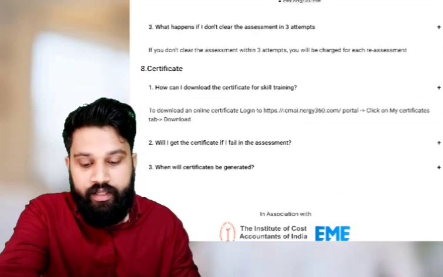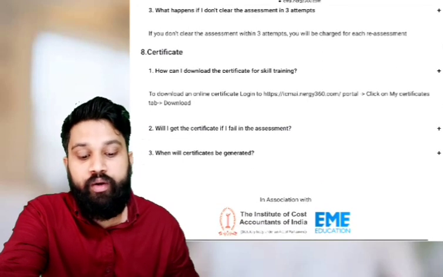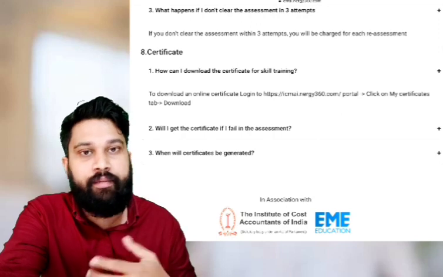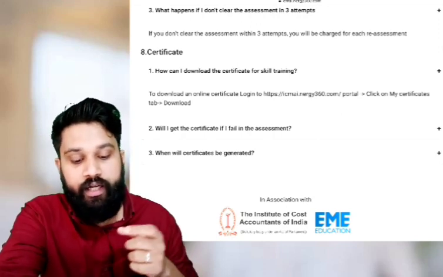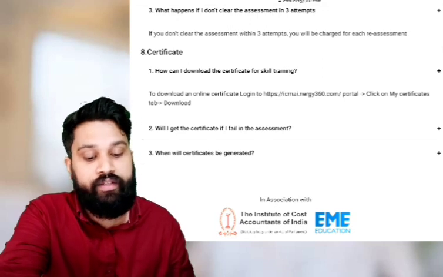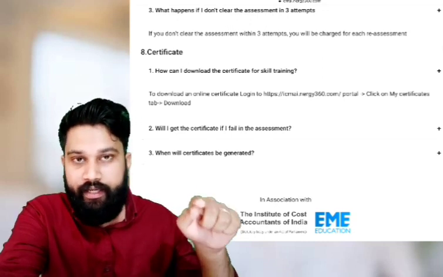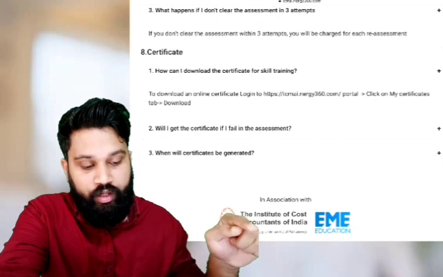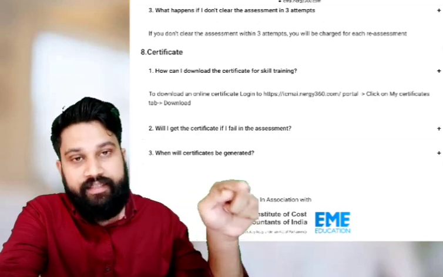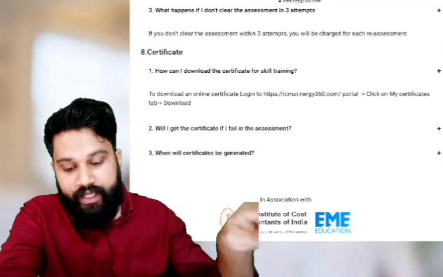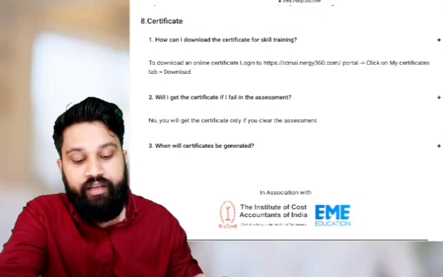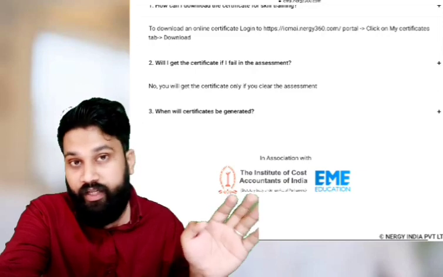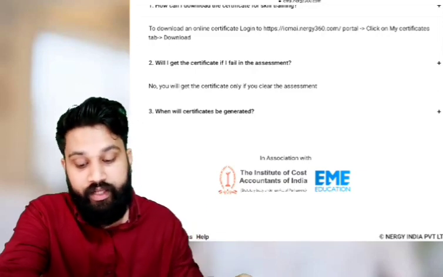Then certificate. Sir, how can I download the certificate? I attended the examination. I passed the examination. How can I download the certificate? You can download the certificate after logging in to icma.nergy360.com. You can see the My Certificate tab there. You can click that and download your certificate. Will I get the certificate if I fail the examination? Absolutely not. You will not get any certificate.